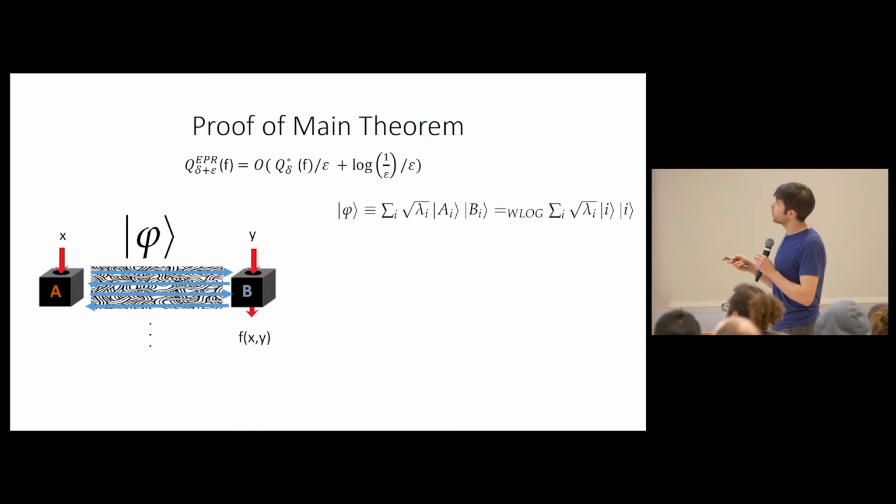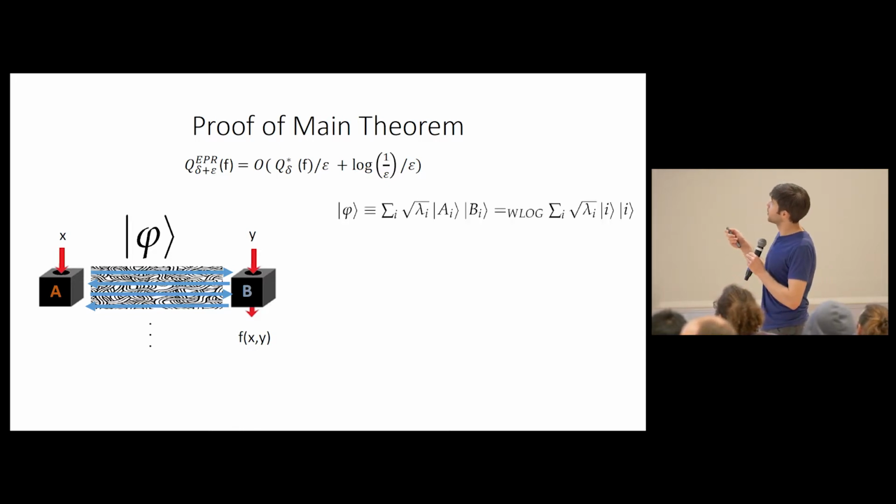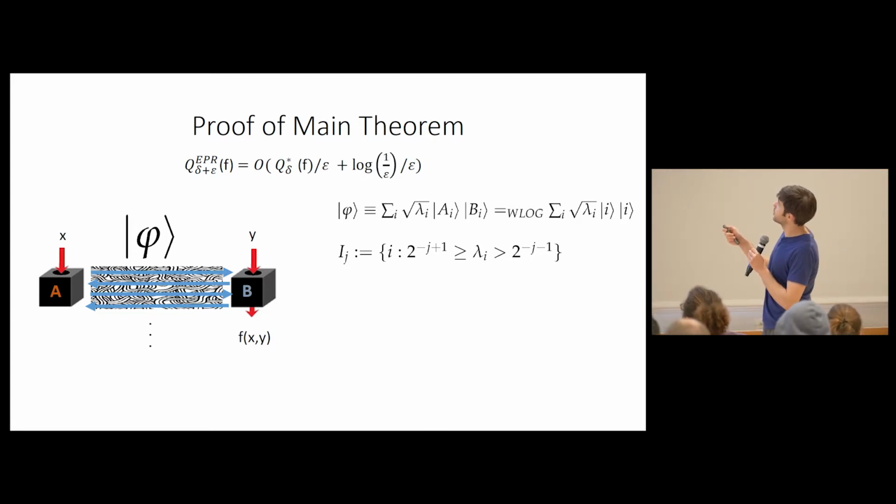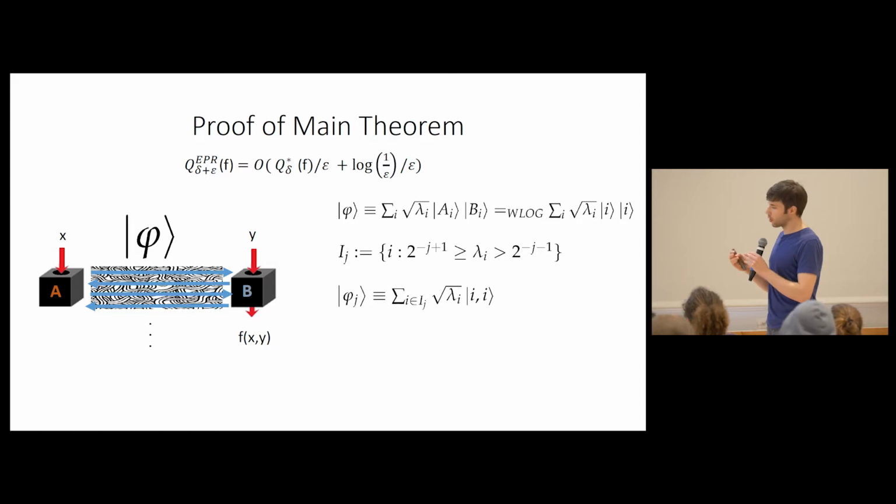And we're going to do that first by looking at whatever shared entangled state Alice and Bob have initially, which could be arbitrary, and we're going to chop it up into bins. So this is the Schmidt decomposition of the original shared state phi. And we're going to divide the Schmidt coefficients into bins based on their size. And these are like exponentially decaying bins. Okay? And to each bin, we're going to associate an unnormalized state. So this is like chopping this state up into bins.